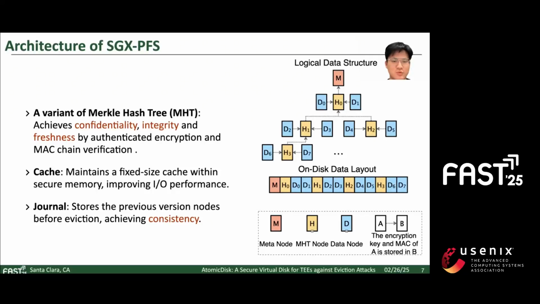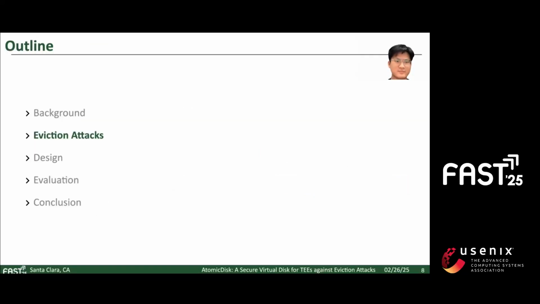Freshness is ensured through MAC chain verification, guaranteeing the latest data. The cache residing within secure memory stores MHT nodes and data nodes, boosting I/O performance. And finally, the journal maintains the previous version of dirty nodes before eviction, thereby ensuring consistency. These three components work together, allowing SGX-PFS to achieve all four CIFC security attributes.